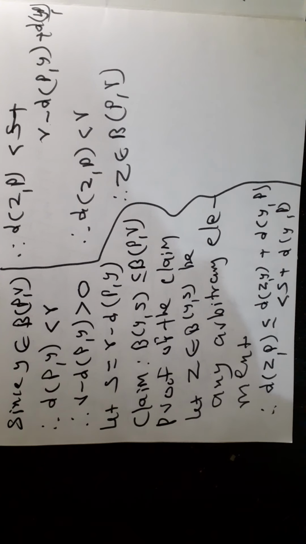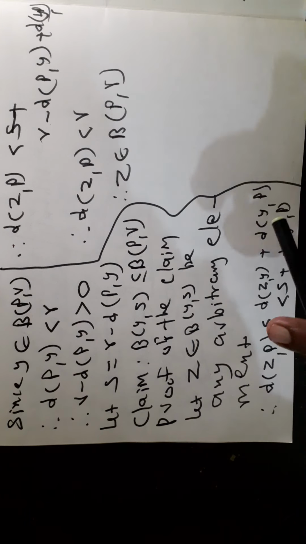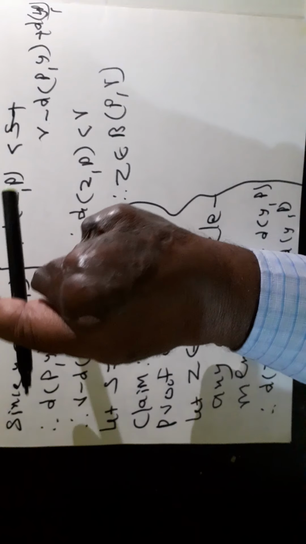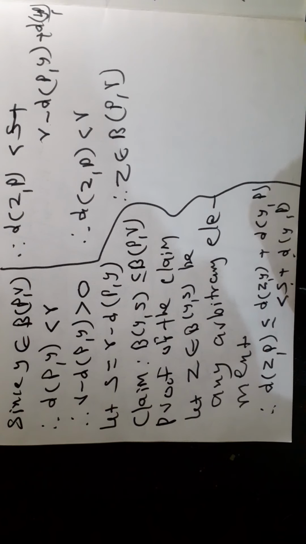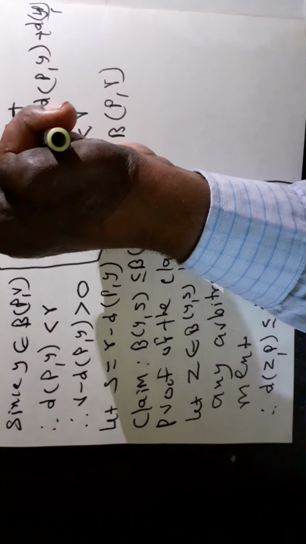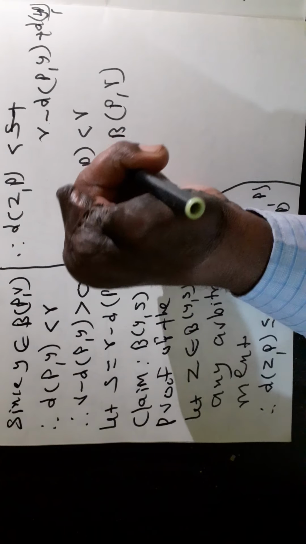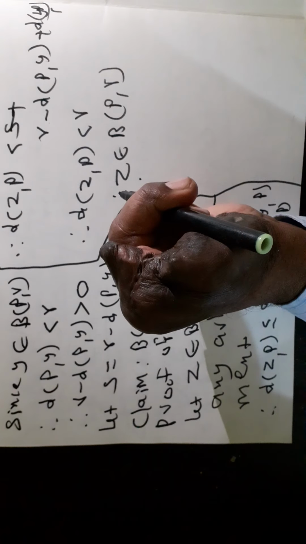Now, the distance between Z and P is less than or equal to the distance between Z and Y plus the distance between Y and P. Since Z belongs to the ball B(Y, S), the distance between Z and Y is less than S, plus the distance between Y and P. Therefore, the distance between Z and P is less than S plus d(P, Y), which is equal to R minus d(P, Y) plus d(P, Y). Therefore, the distance between Z and P is less than R, and therefore Z belongs to the ball B(P, R).